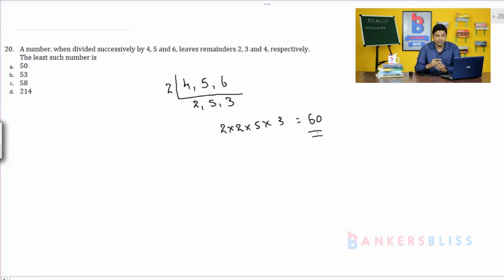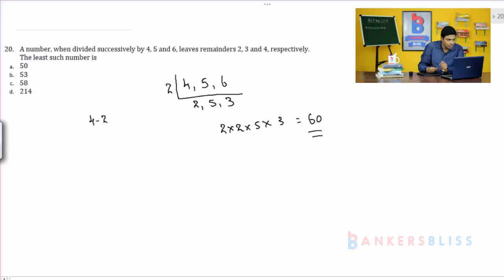60 is the number which is exactly divisible by 4, 5 and 6, but it should leave the remainder 2 when divided by 4, the remainder 3 when divided by 5, and the remainder 4 when divided by 6. Okay, therefore you see here.